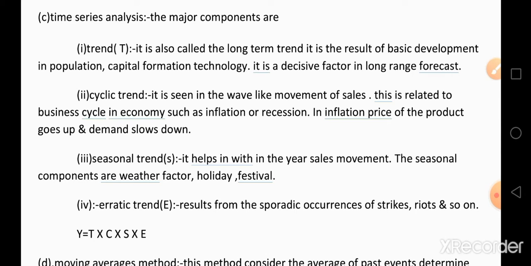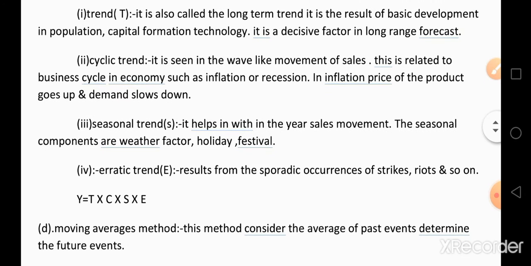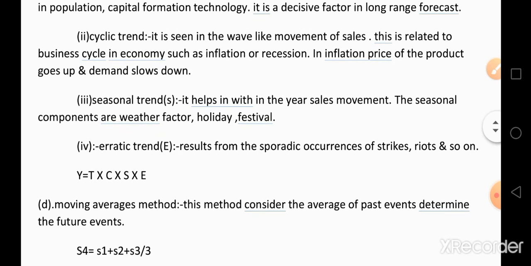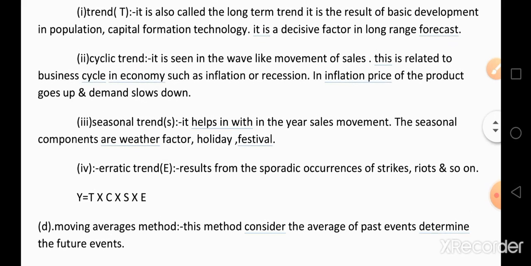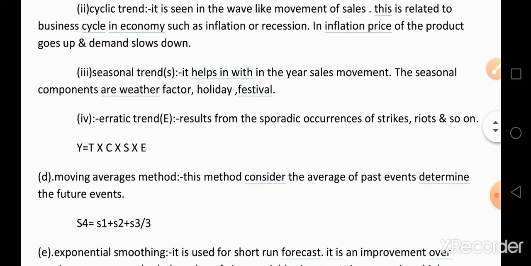If the product life cycle is in a boom stage, automatically the demand for the product is high. If it is in an initial stage, the demand for the product has a chance of increasing in future. And if it is in a maturity stage, there are also chances of increasing demand in future. Such estimation of demand with the help of a business life cycle is called a cyclic trend.